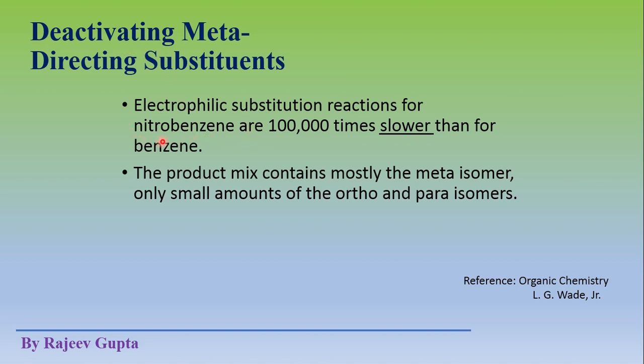And these types of substituents, which have a deactivating property, are meta directing. The product mixture contains mostly the meta isomer, meaning the incoming electrophile will attack the meta position of the benzene ring, and only a small amount of ortho and para isomers will be formed in this aromatic electrophilic substitution of nitrobenzene.